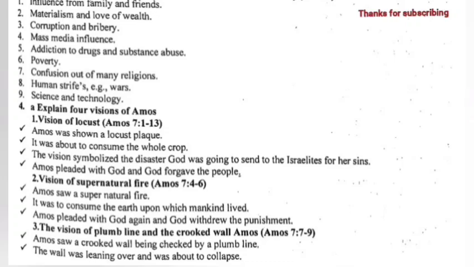Vision of supernatural fire. Amos 7, 4-6. Amos saw supernatural fire. It was to consume the earth upon which mankind lived. Amos pleaded with God again, and God withdrew the punishment.